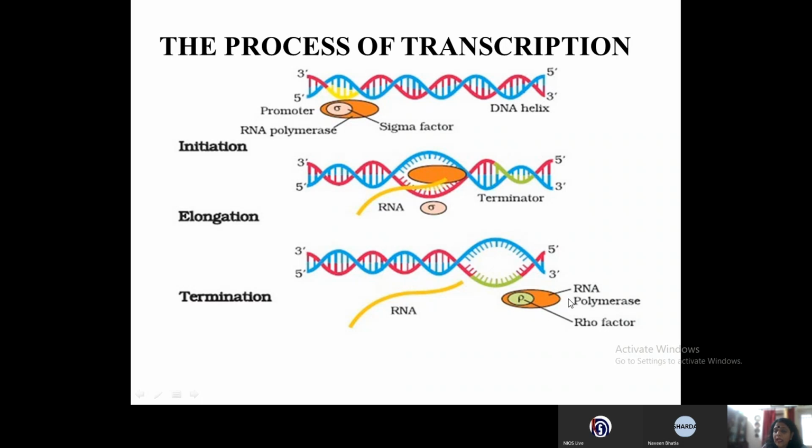When this Rho factor attaches with the RNA polymerase, it is able to understand that now I have to stop the process, and therefore the process of transcription stops, the RNA is released, and also the RNA polymerase with the Rho factor gets separated from the DNA.